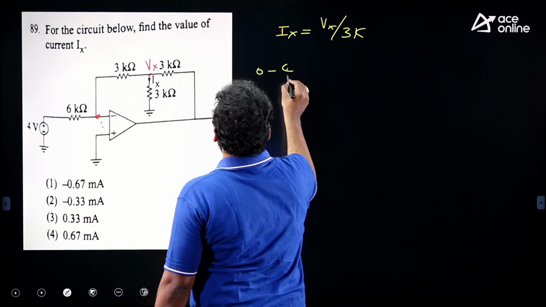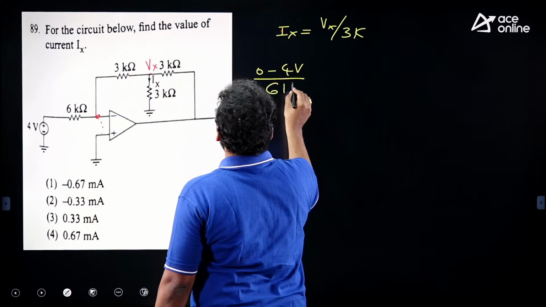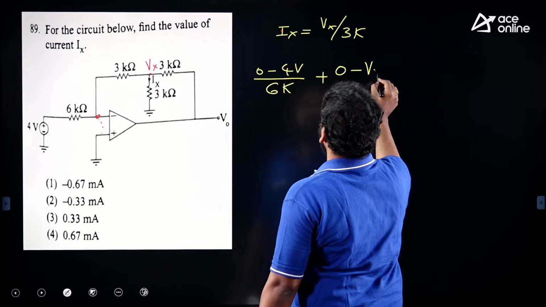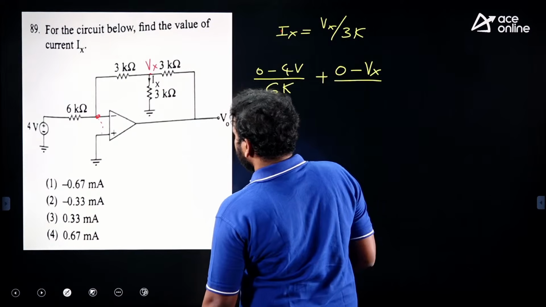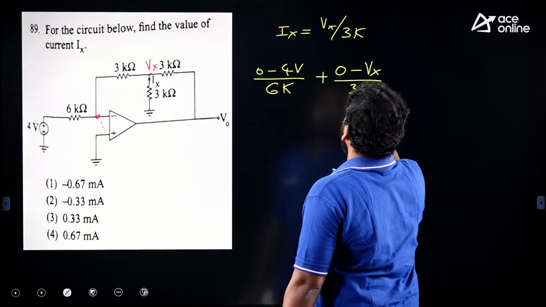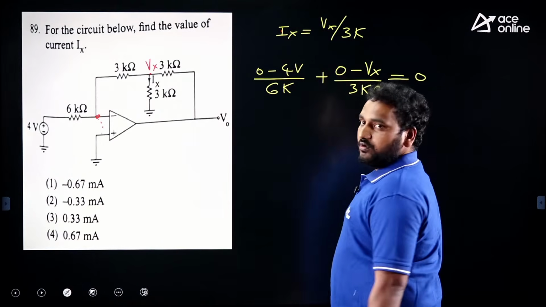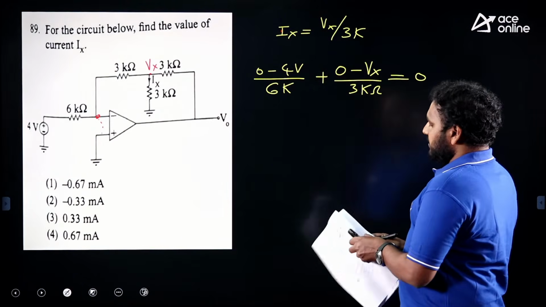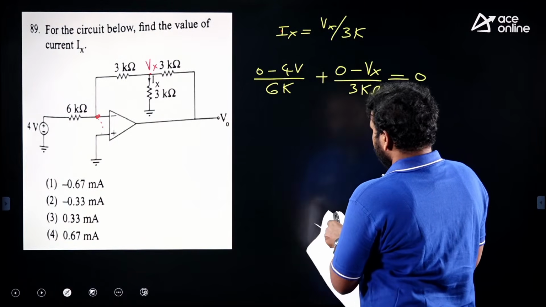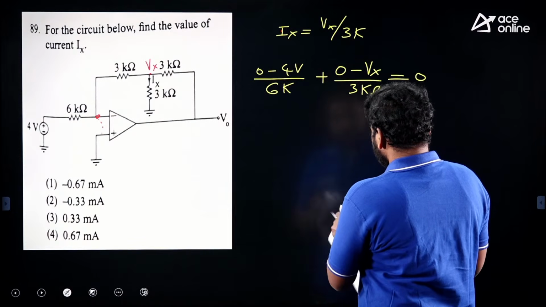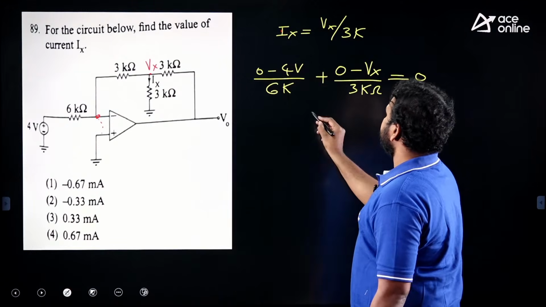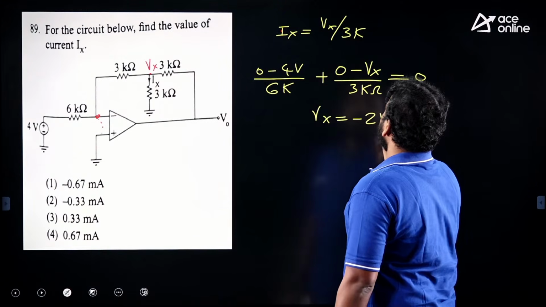So (0 minus 4 volts) divided by 6 kilo ohms plus (0 minus Vx) divided by 3 kilo ohms is equal to 0. If you write the node equation like this, from here you will get Vx as minus 2 volts.